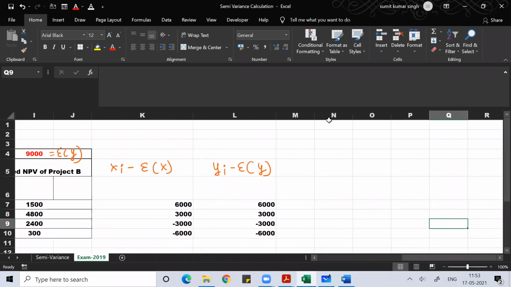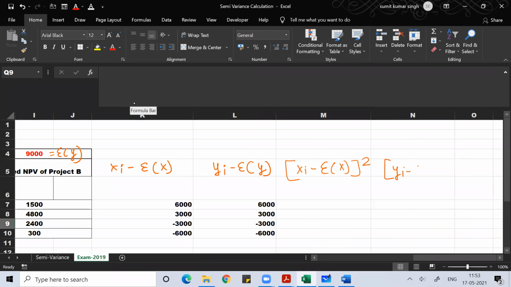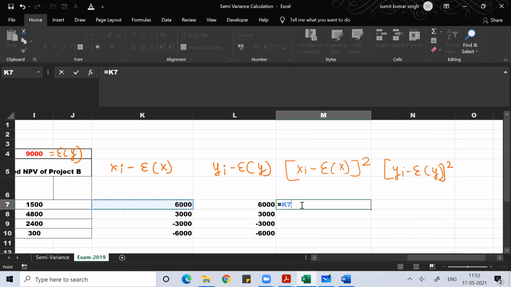Once I find their values, like xi minus E(x), then I'll do the square of this. Similarly, the yi minus E(y) values that I got, I'll do the square of those. You simply do the square of these values.